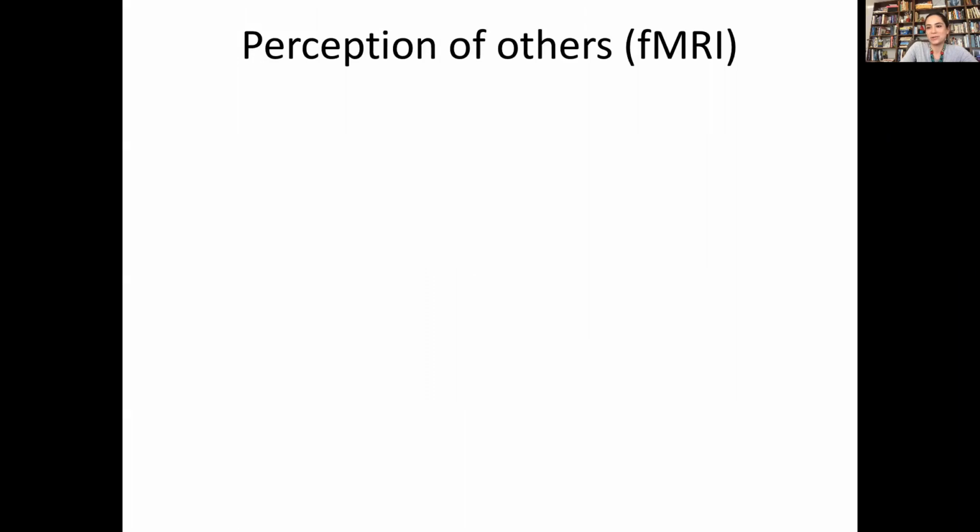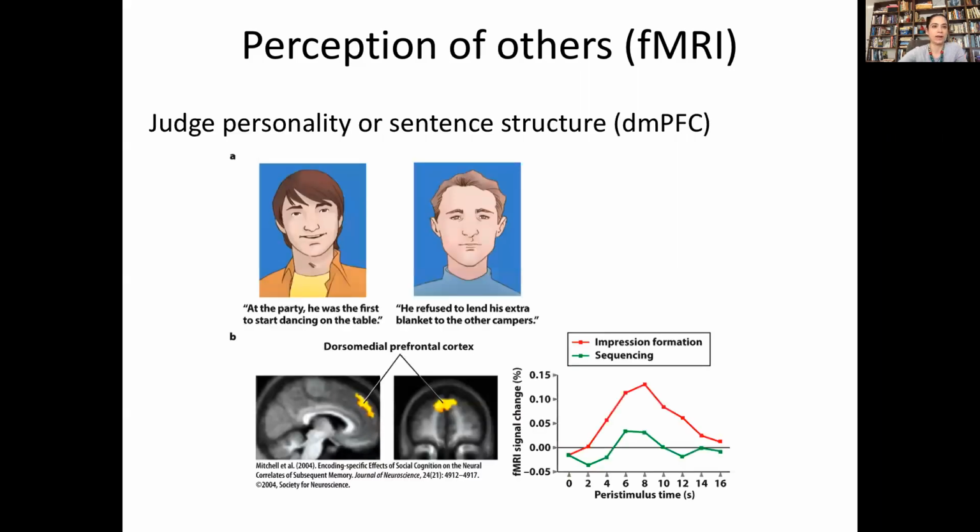Okay, which brings us to talk about the perception of others and how do we study that with fMRI. So I talked about some ways that was discovered with neurophysiology, but how about with fMRI? So there was a study that was performed in 2004. It was quite a seminal study, and it was as follows. They presented participants in the scanner with faces, and they were paired with statements. So this face was paired with a statement: "At the party, he was the first to start dancing on the table." And then this face was paired with, "He refused to lend his extra blanket to the other campers."